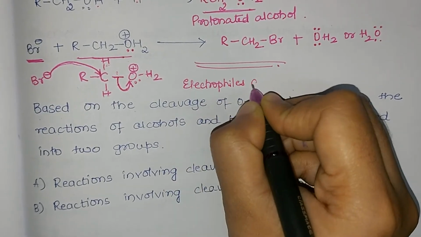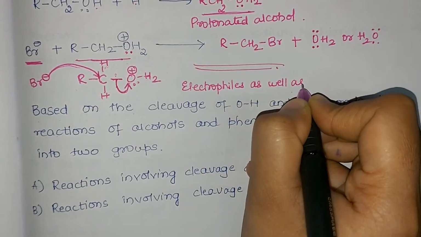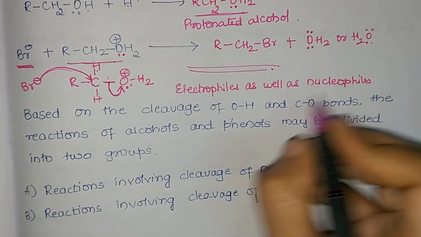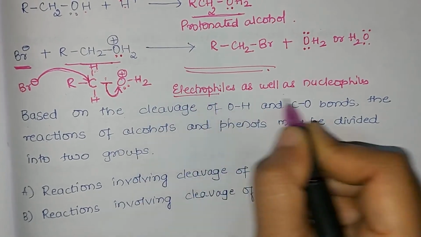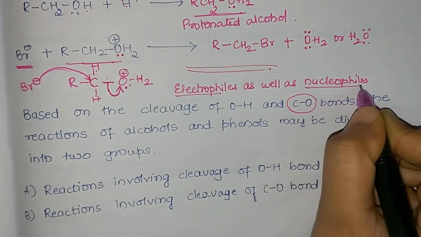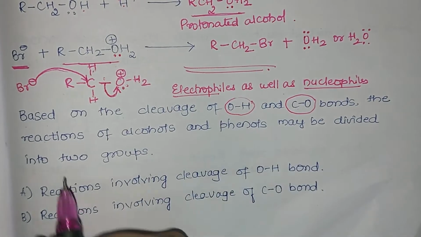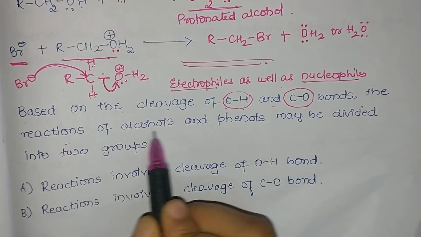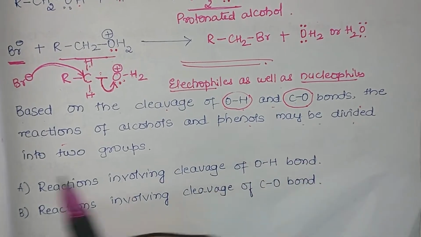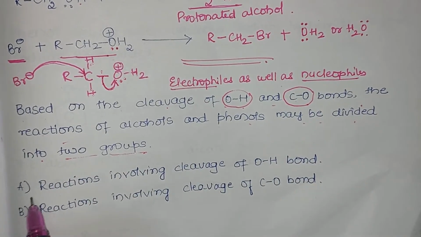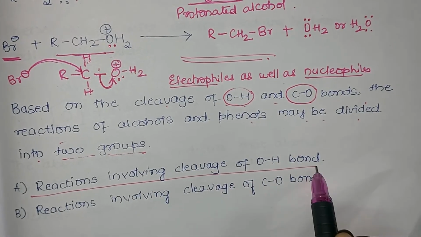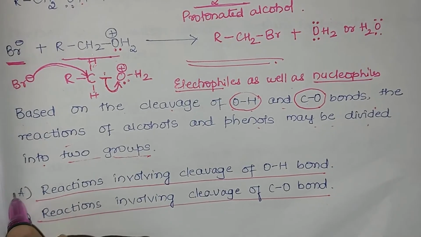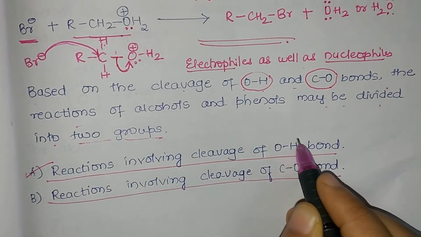So, we'll consider that alcohol has a tendency to act as an electrophile as well as a nucleophile. But one thing you have to remember: it acts as a nucleophile when the OH bond is broken and as an electrophile when the CO bond is broken. So based on the cleavage of the OH and CO bond, the reactions of alcohols and phenols may be divided into two groups. The first is reactions involving cleavage of the OH bond, and the second is reactions involving cleavage of the CO bond.